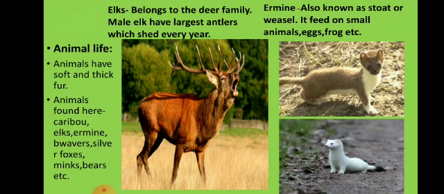In the next picture you can see brown and white color animal. It is ermine, also known as stoat or weasels. It feeds on small animals, eggs and frogs. That means it is carnivorous. तो flesh खातो. It is carnivorous animal and it feeds on the eggs and other small animals and also frogs. It is somewhat like mongoose.